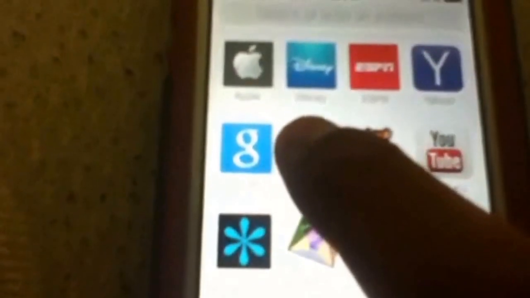Now you wanna go to Safari, then go to YouTube. Okay, and you gotta have iFile installed. So just search for Daft Punk dial tweak iPhone.